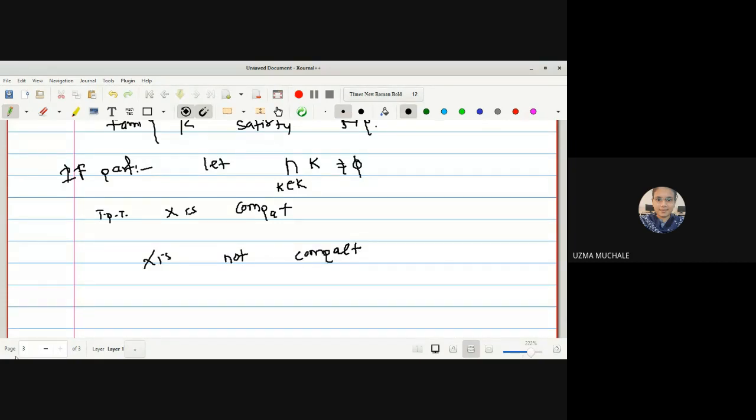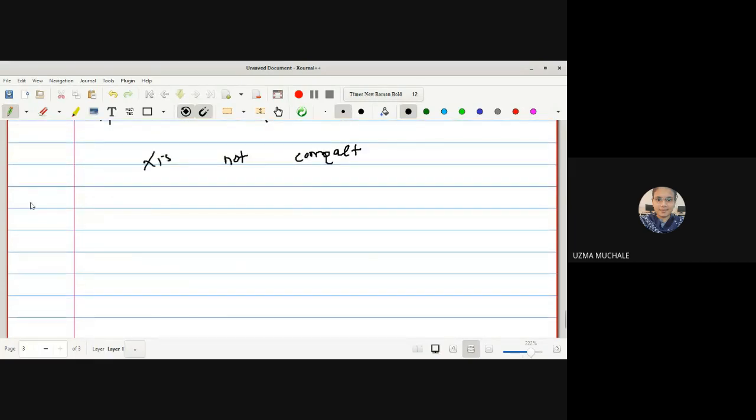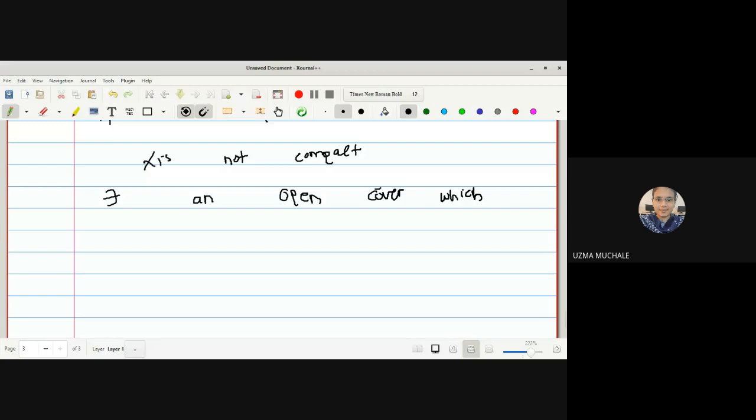What is the definition of a non-compact set? There exists an open cover which does not have a finite subcover. Are you getting it? If you have a doubt, you can ask me at any point.